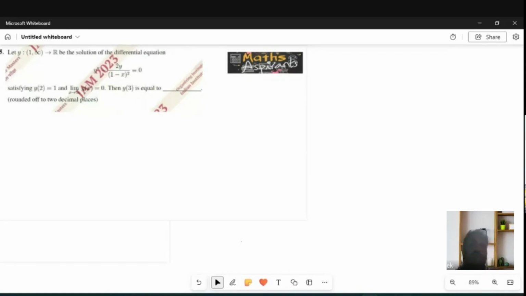Let y from the open interval 1 to infinity to R be the solution of the differential equation y double dash minus 2y over (1 minus x) whole square is equal to 0, satisfying y of 2 is equal to 1 and the limit as x tends to infinity of y of x is equal to 0. Then y of 3 is equal to, rounded to 2 decimal places.